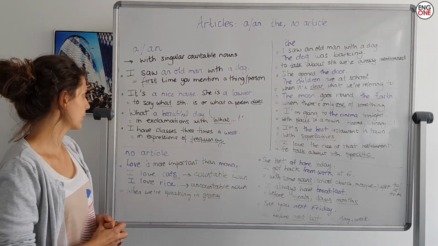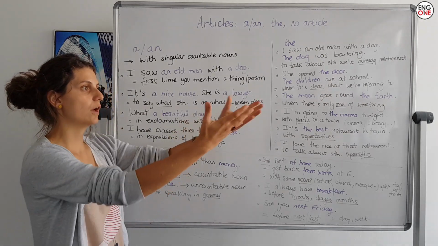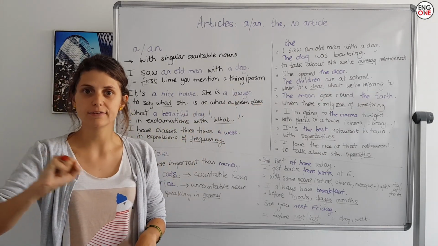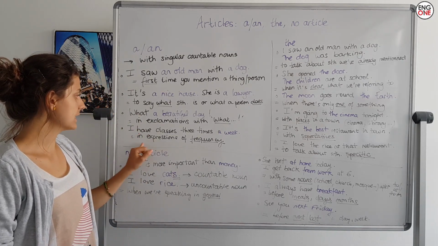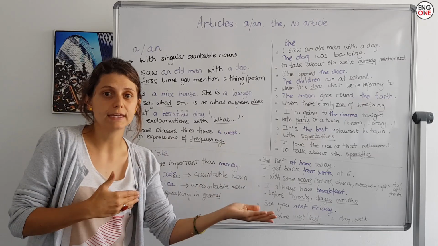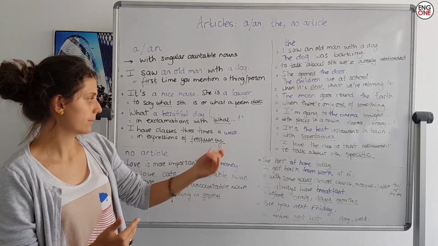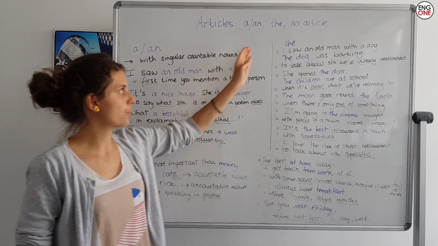All right. Now, in some exclamations with what, like, oh, what a beautiful day. What a nice dress. What a. And finally, in expressions of frequency, for example, I have classes 3 times a week, 2 times a month. All right, now let's move on to the definite article.